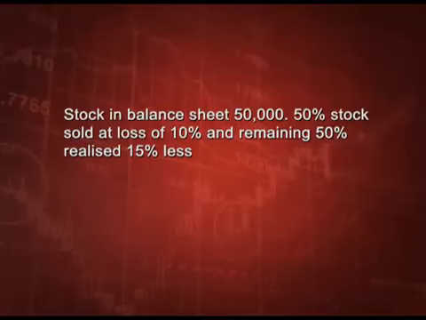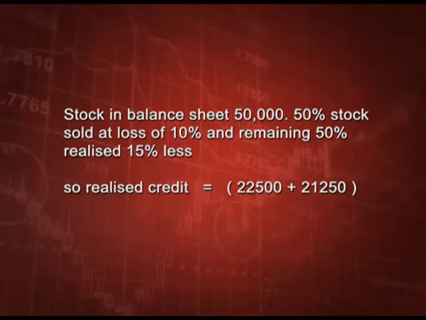Entry number 2. Suppose there is a stock in the balance sheet 50,000 and it is written 50% stock sold at a loss of 10% and the remaining 50% realized 15% less. That means the previous 50% is realized at 10% less and the remaining at 15% less. So, in realization account we will show 25,000 minus 10%, that is 22,500 plus 21,250, that is after deducting 15%.